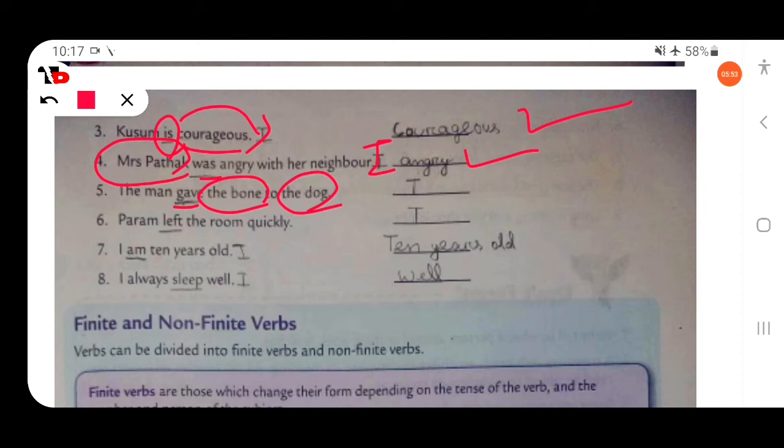Param left the room quickly. So here this is transitive verb, left, and the object is the room. Then next, I am 10 years old. So here am is intransitive verb. So 10 years old gives information about the subject I. So 10 years old will be subject complement.